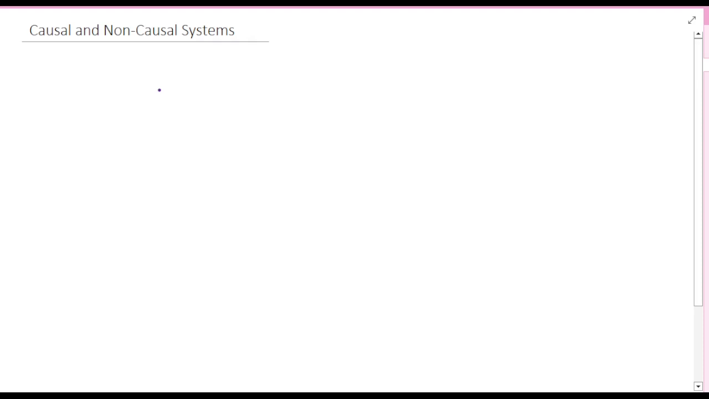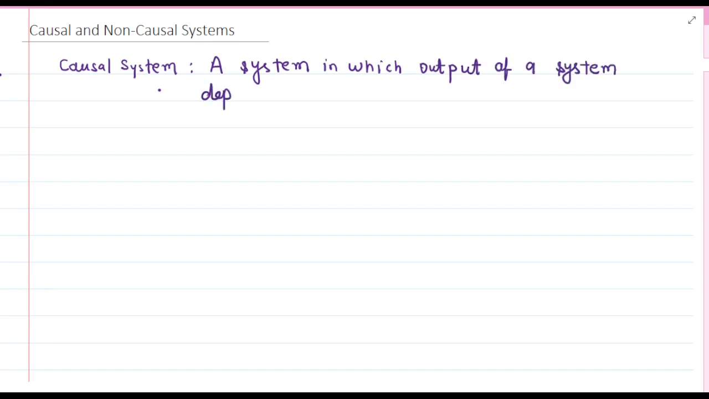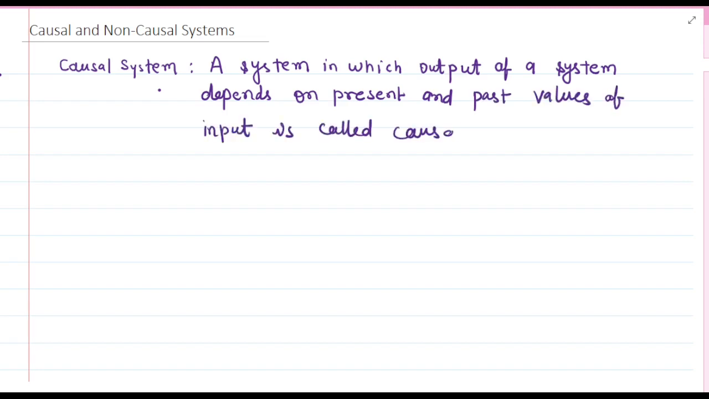आज हम लोग कॉजल एंड नॉन कॉजल सिस्टम्स के बारे में डिस्कशन करेंगे। A causal system is one in which output of the system depends on present and past values. Here there is no future value of the input. The system depends only on the present values of the input and past values of the input.